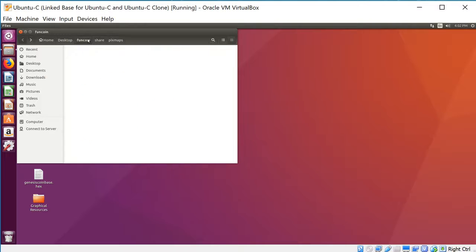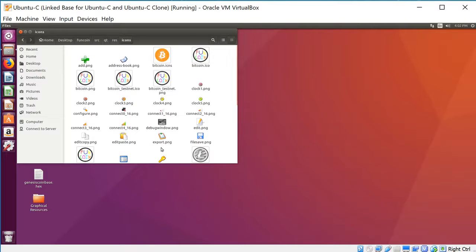And then going back to the main directory, you're going to go to src, qt, res. First we'll go to icons, and here are some more icons that appear in the client. Here you have the .icos. If you're not aware, a .ico is a special file that contains a bunch of images of different resolutions. They're the same image, but in different resolutions for an icon. I'll give you links in the description to tools that make making all these really easy, for a .ico maker, PNG to XPM, and all that good stuff.